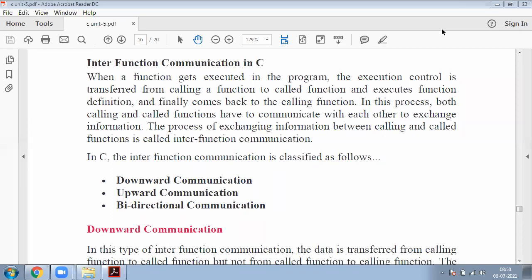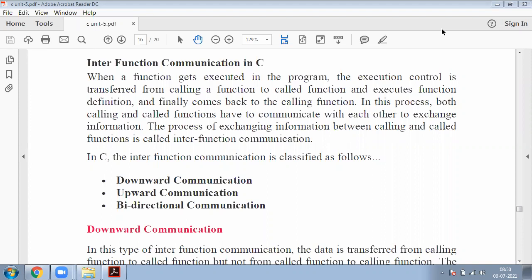What is the meaning of function first? Here, function is a subprogram in the main program. It performs some special task in the program. Simply, we can say a function consists of a group of statements that can perform some special task in the program. This is the meaning of function.